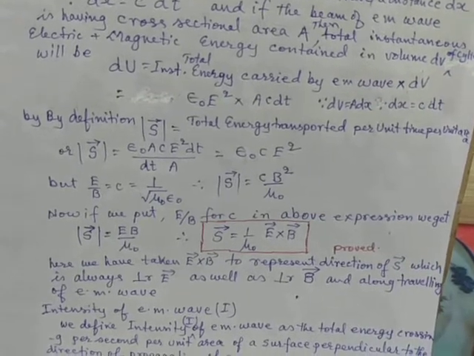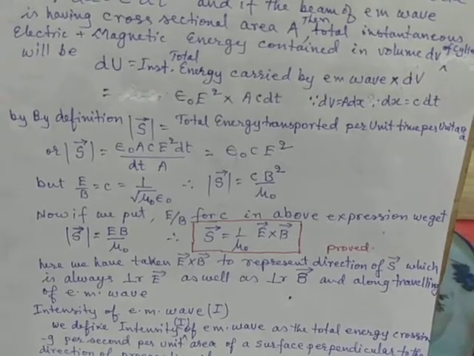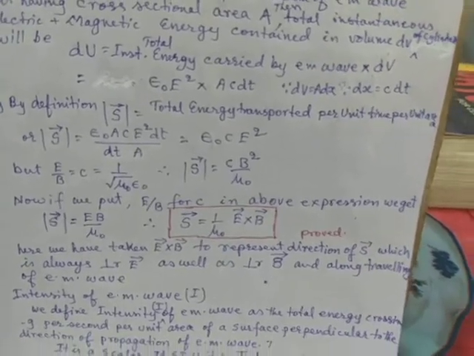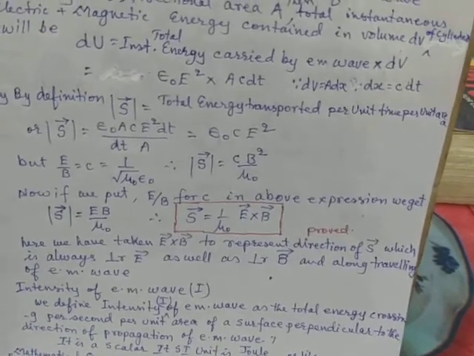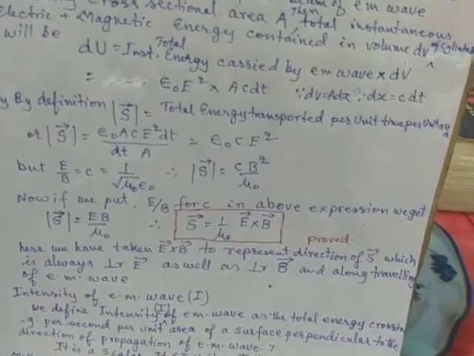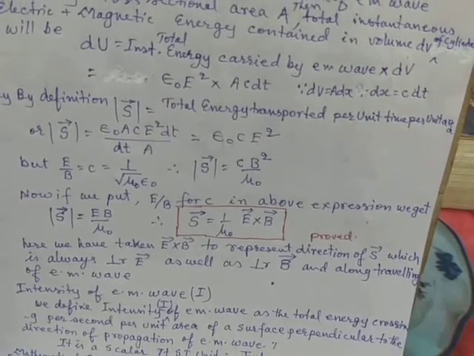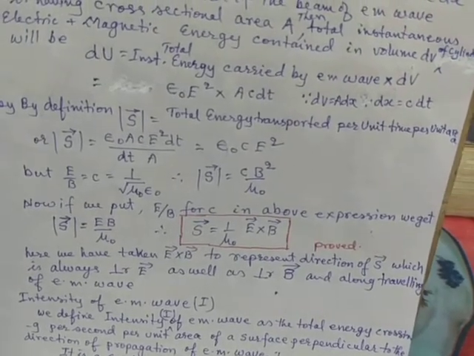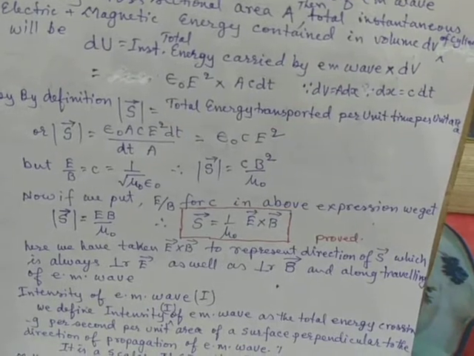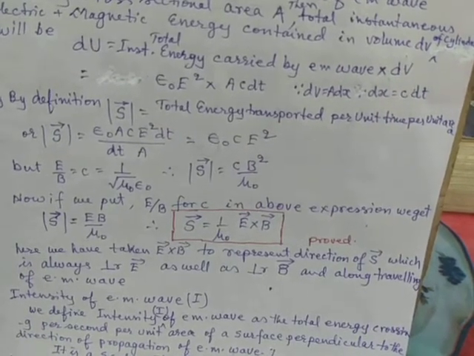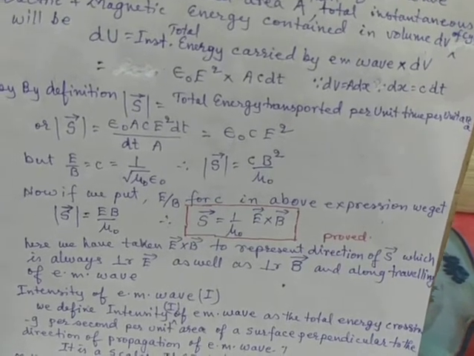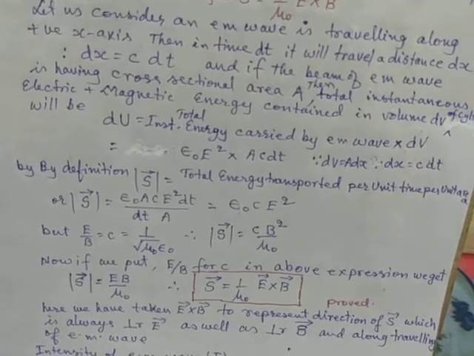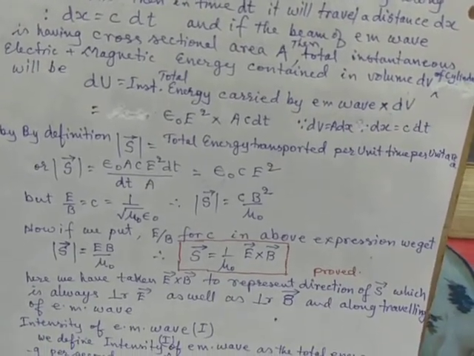Let's say dU is the instantaneous total energy carried by this parallelepiped, equal to instantaneous energy density epsilon naught E square into the volume dV, and the volume dV is A c dt, because volume is equal to dx into A, but dx is c dt.